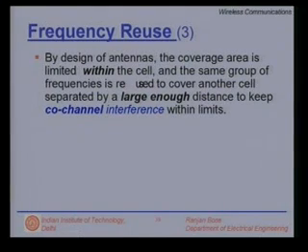Now, by the design of antennas and regulating the transmit power, the coverage area within the cell is limited. And the same group of frequencies are reused to cover another cell separated by, quote unquote, a large enough distance. Why a large enough distance? Because you want to keep this co-channel interference, which is generated by cells using the same frequency band, under control.